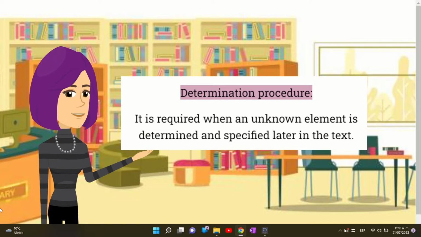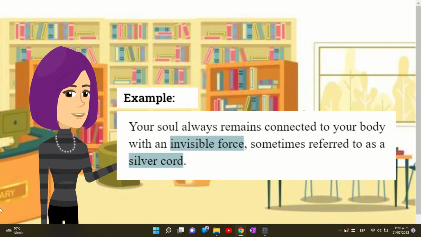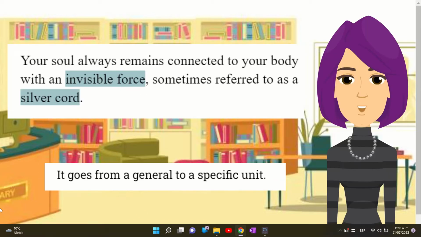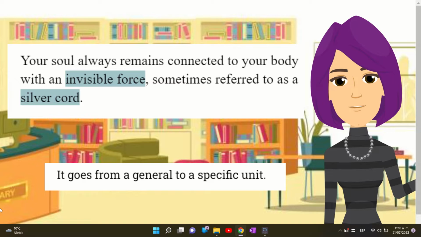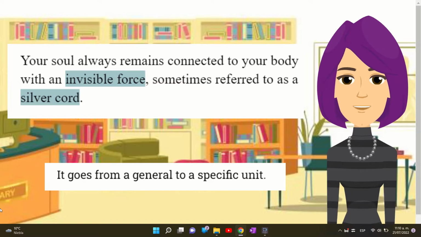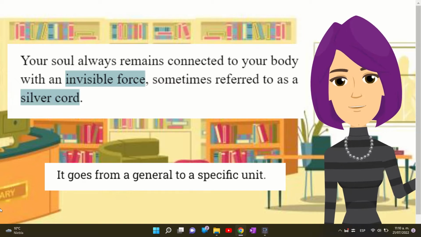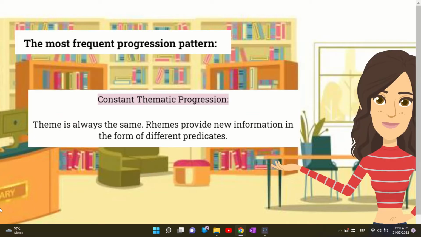A determination procedure is required when an unknown element is determined and specified later in the text. The example illustrates the following. In this case, an invisible force is later determined as a silver cord. It goes from a general to a specific unit.